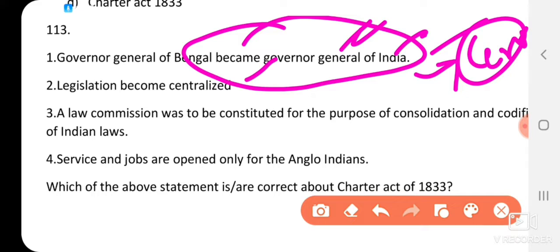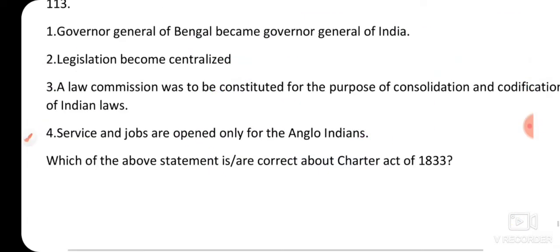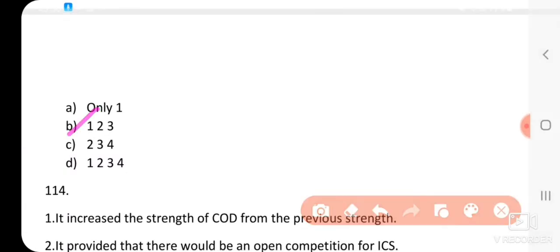Statement 3, a law commission was to be constituted for purpose of consolidation and codification of Indian laws. Yes, this is also correct. And statement 4, services and jobs are opened only for Anglo-Indians. This statement is wrong. Services and jobs under the company's government were opened for all Indians irrespective of caste and gender in the Charter Act of 1833. So the fourth statement is wrong. Statements 1, 2, 3 are correct. So the correct answer will be option B, 1, 2, 3.